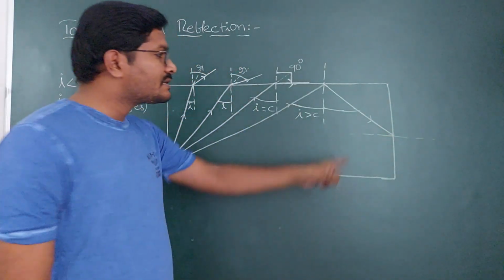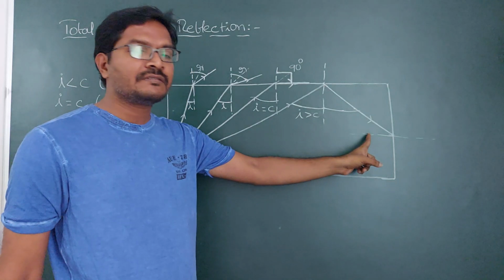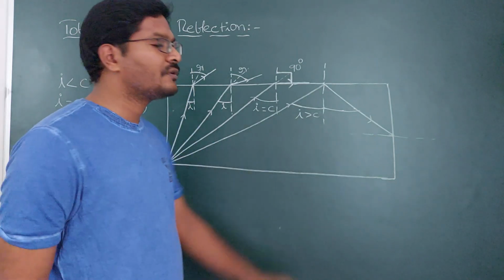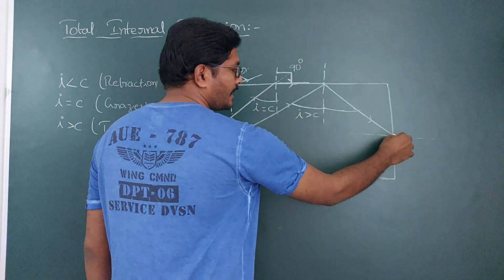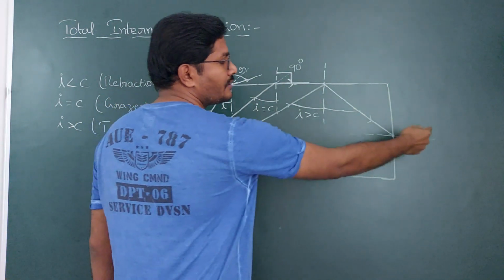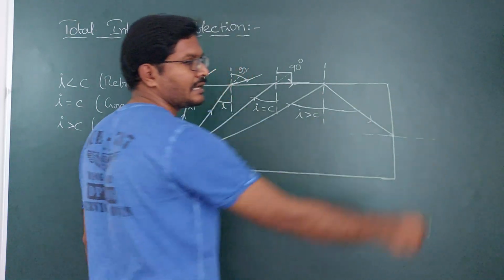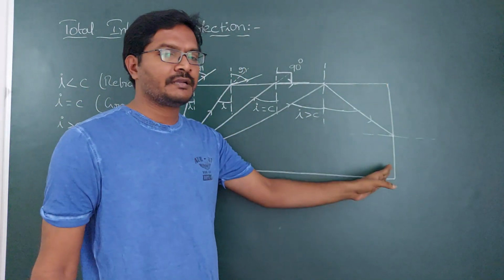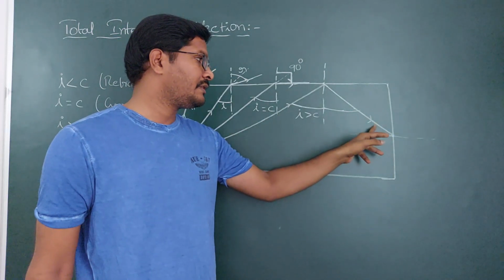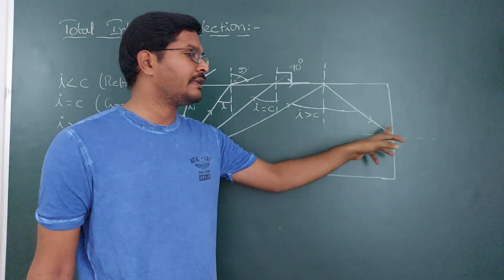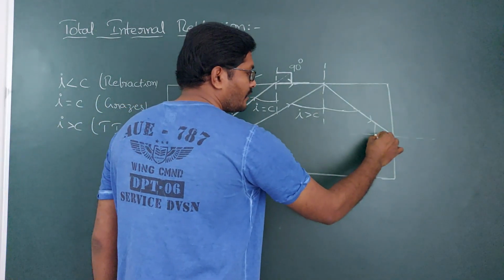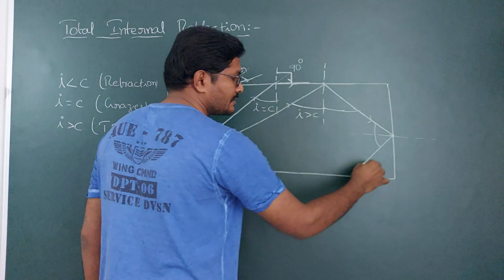Suppose this angle of incidence is also greater than the critical angle, then it is going to totally internally reflect again. Here also light is traveling from denser to rarer. This is water, this is air, so this is also a transparent surface. If it is traveling from denser to rarer and this angle of incidence is greater than the critical angle, again you will get total internal reflection.